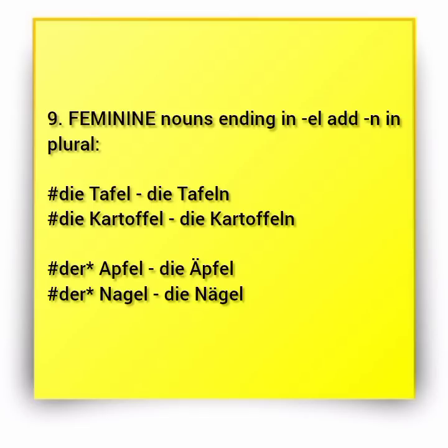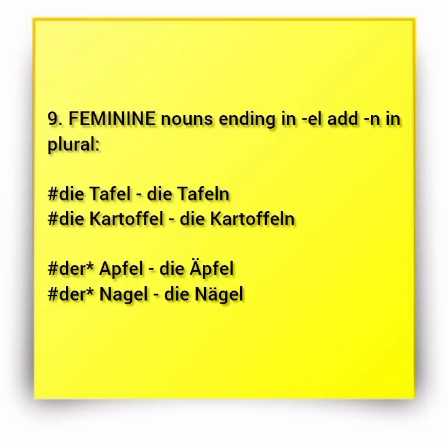Like die Tafel now becomes die Tafeln, right? Die Kartoffel now becomes die Kartoffeln. Tafel, Tafeln. Die Kartoffel, die Kartoffeln, right? Now, this one is mostly for feminine nouns. The reason I'm saying this is because there are some other nouns which are not feminine, but end in EL and don't add N. Let me just mention some few examples, exceptions, yeah?